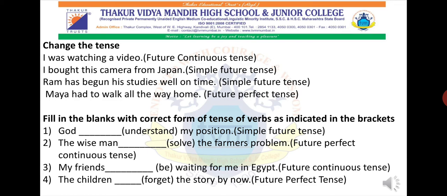The wise man, it is talking about third person. So will come. Will have been, you all have to compulsorily add. So what will come? Main verb first form of solve. Solving. Very good. So will have been solving the farmer's problem. The rest too you all will solve. Okay. I hope you all understood these particular verb tenses.